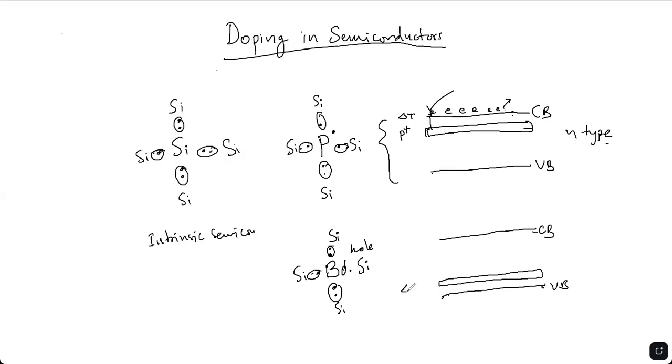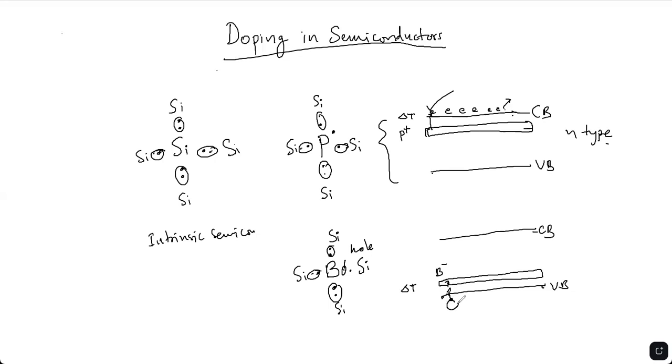If there is a small temperature change in the semiconductor, electrons from the valence band can jump into the dopant level. So the boron atoms are ionized by electrons jumping from the valence band to the dopant level.